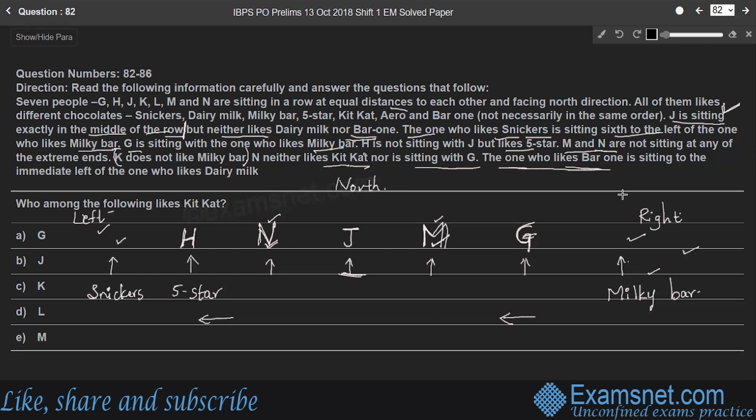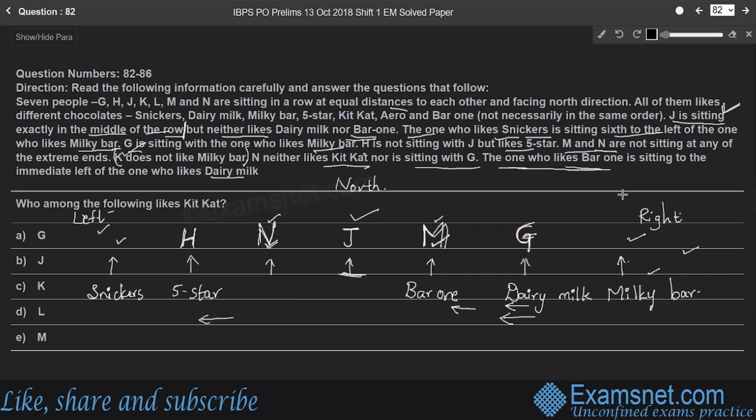J cannot like Bar One or Dairy Milk, so the Bar One person will be M. The one who likes Bar One is sitting to the immediate left of the one who likes Dairy Milk. That means G likes Dairy Milk. The person sitting immediate left of G is M, who likes Bar One, because J doesn't like Bar One as well as Dairy Milk, right? Next point.